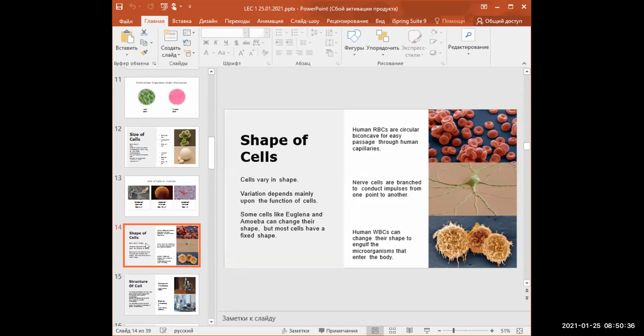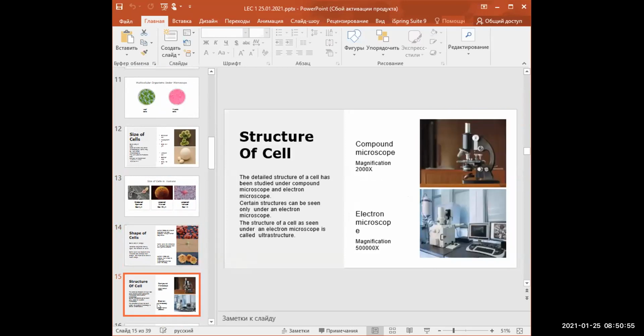Shape of cells. Cells vary in shape. Variation depends mainly upon the function of cells. Some cells, like euglena and amoeba, can change their shape, but most cells have a fixed shape.